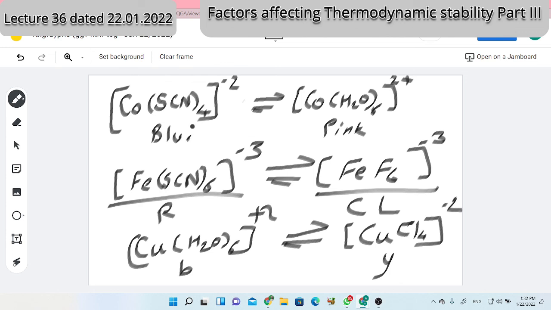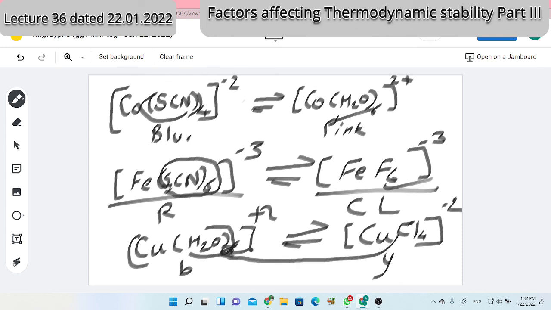Okay. So conclusion: when thiocyanate concentration decreases or water concentration increases, we get the pink color. Blue converts to pink. In the second, fluoro concentration increases, giving the colorless iron complex. In the third, water concentration decreases and chloride concentration increases, so a chloro complex will form. So it's the basis of understanding of thermodynamic stability.